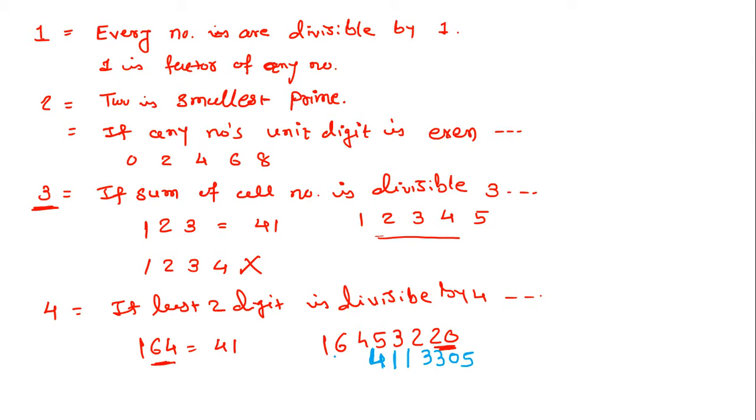I have done this orally, but you have to do it yourself with your traditional method. If your mental power becomes so high, you can divide such a number orally. Now this is the key of four, and now we'll go towards five.